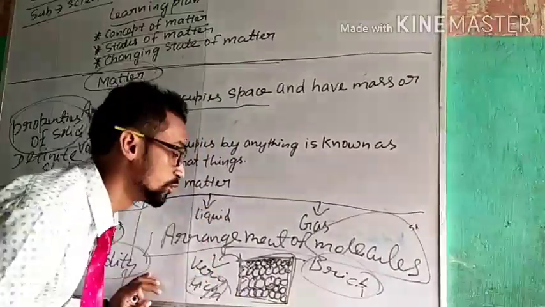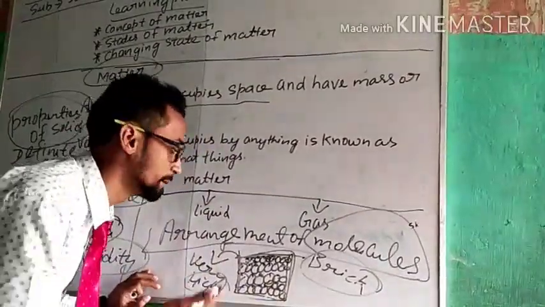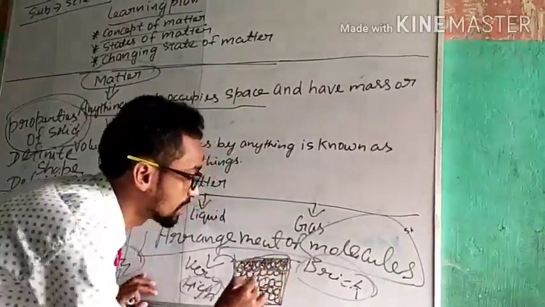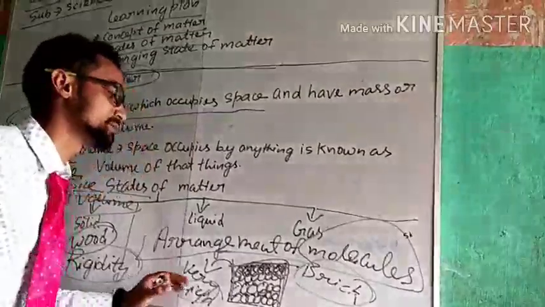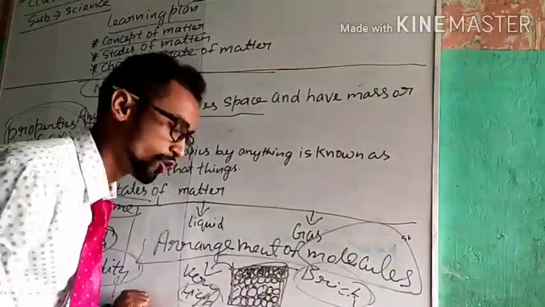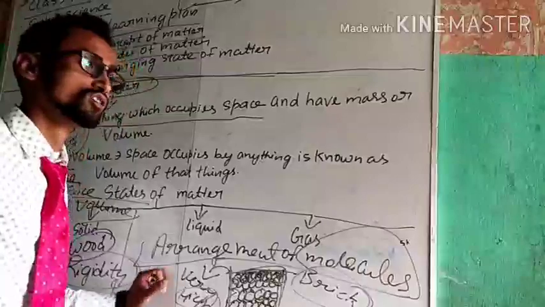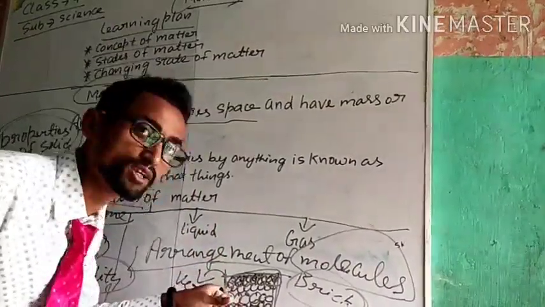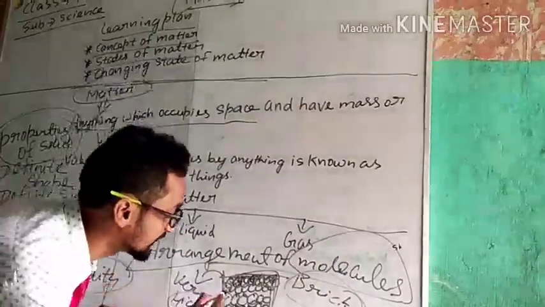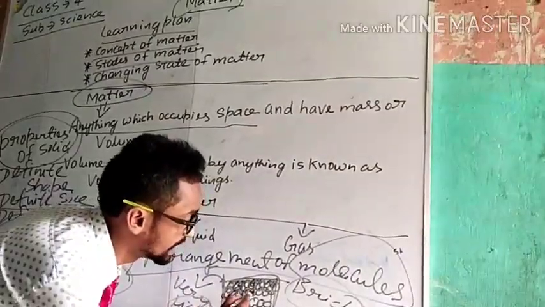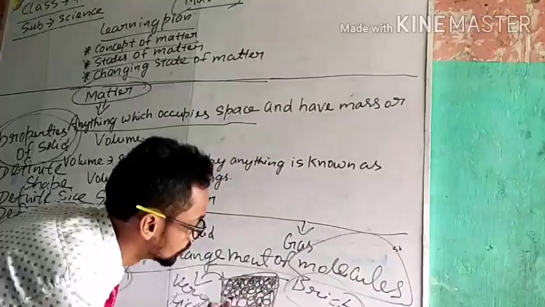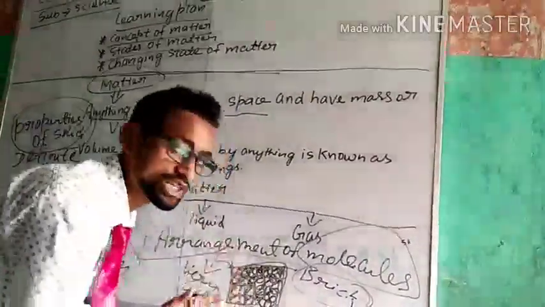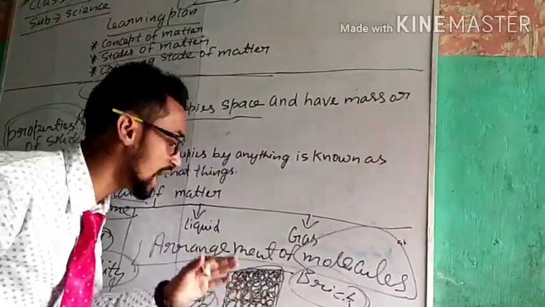You may think of different things in your mind, but you have studied here that solids are generally compact because of the arrangement of molecules. Solids cannot flow due to the arrangement of molecules. Solids are incompressible due to the arrangement of molecules. It means solids have no space between their molecules, and the force of attraction between the molecules is very high.